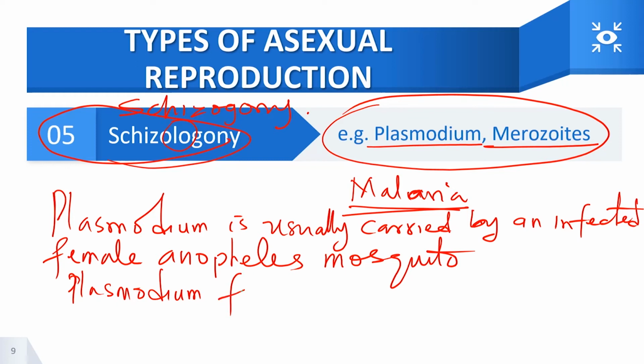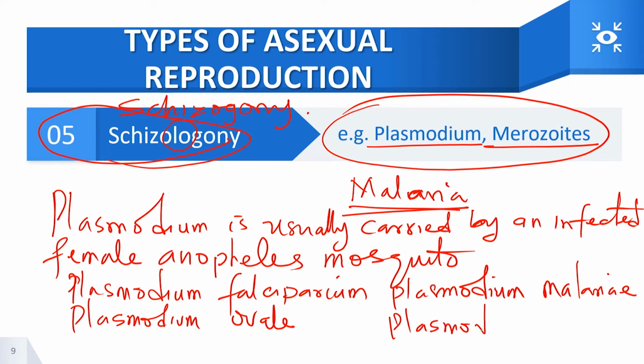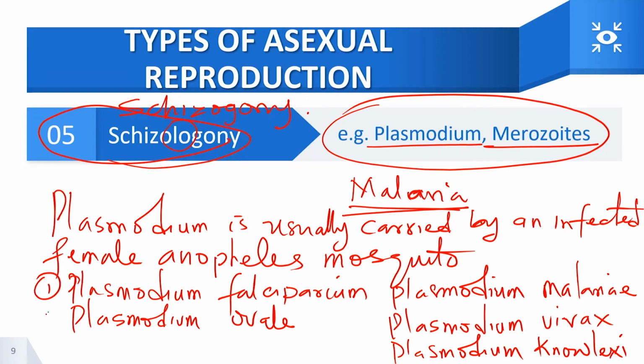We have Plasmodium falciparum, which is the most common, Plasmodium ovale, Plasmodium malariae, Plasmodium vivax, and of course the latest one is Plasmodium knowlesi.